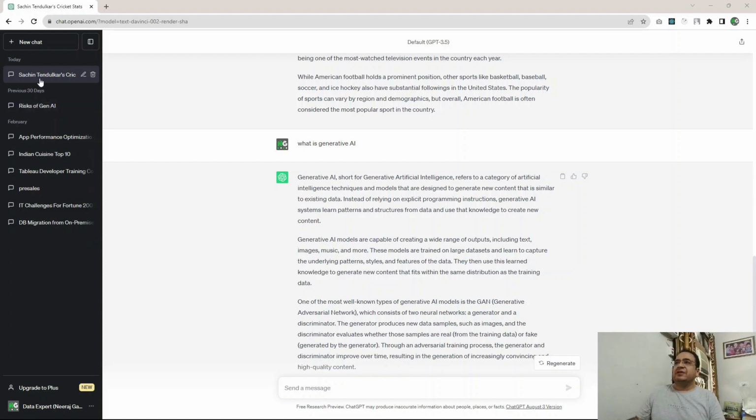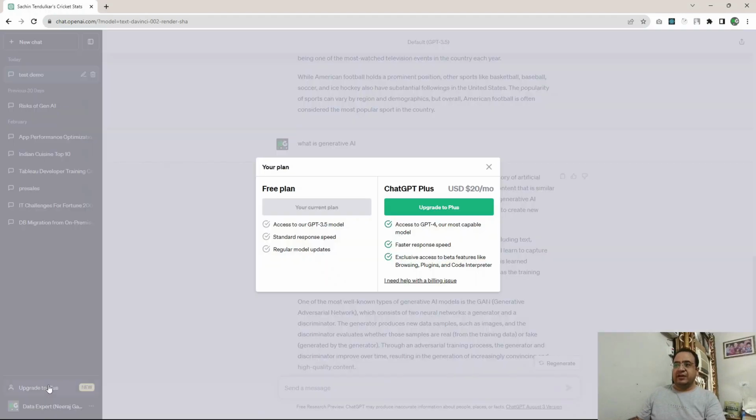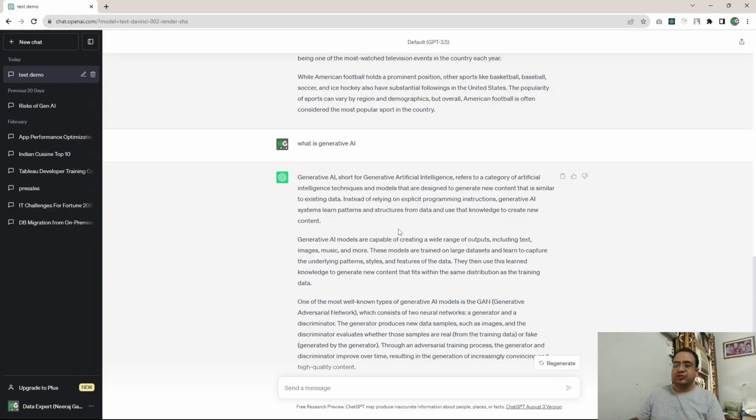This can be saved, right? So I can save my, let us say, test demo for my future reference, and I can upgrade also. If you see here, upgrade to plus, which will give me more capabilities or more features when it comes to using ChatGPT features, right? Faster response speed, exclusive access to beta features like plugins and code interpreter, right? So this is one use case.